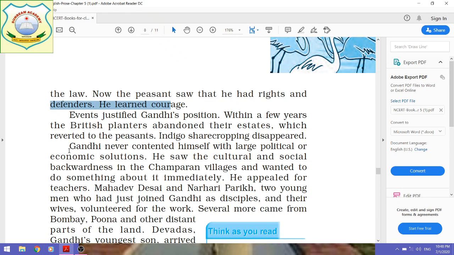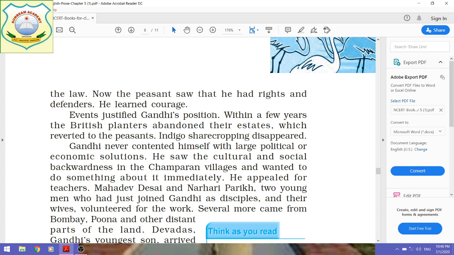And now further, let us see that events justified, as the author describes, Gandhiji's position. The Champaran episode, the indigo events, justified Gandhiji's position.